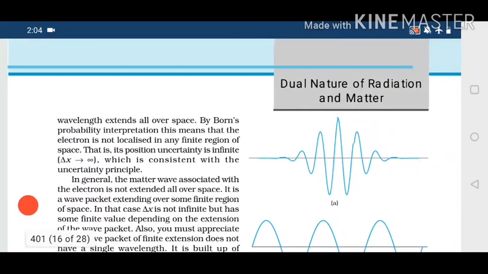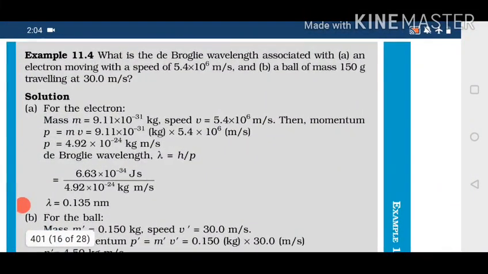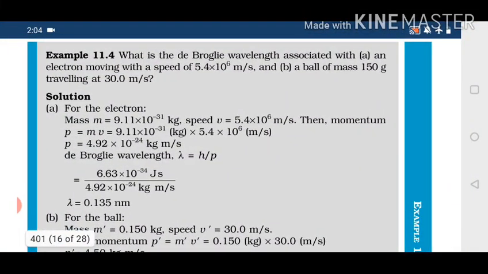Now let us see one numerical associated with this formula, that is example 11.4. It is saying: what is the de Broglie wavelength associated with A part, an electron moving with a speed of 5.4 into 10 raised to power 6 meter per second. B part, a ball of mass 150 gram traveling at 30 meter per second. So basically the question is you have to find de Broglie wavelength. So the expression must be known to you. Lambda is how much? h by mv.